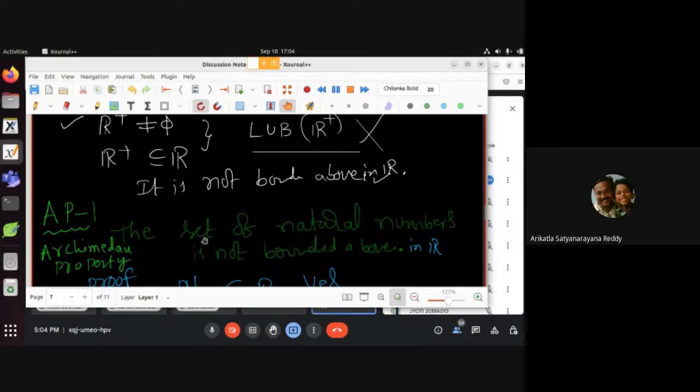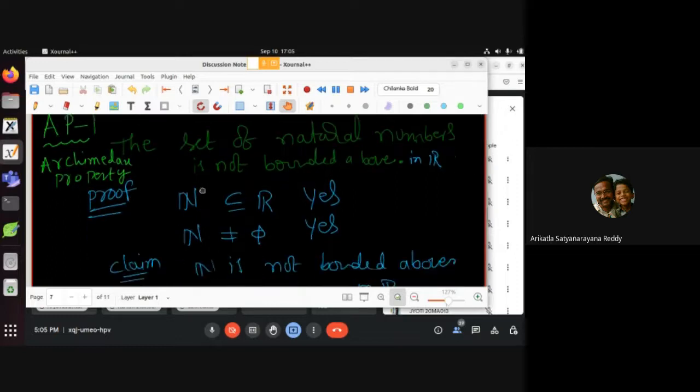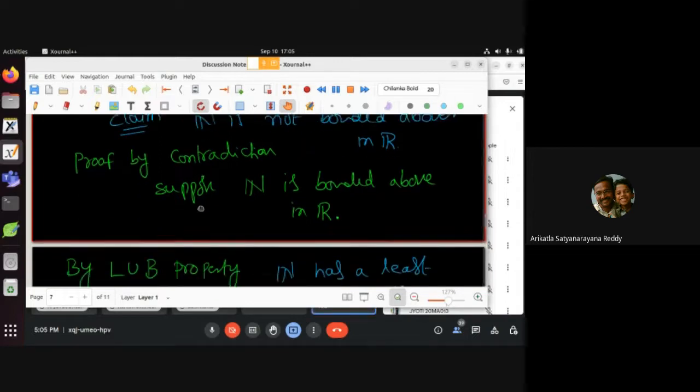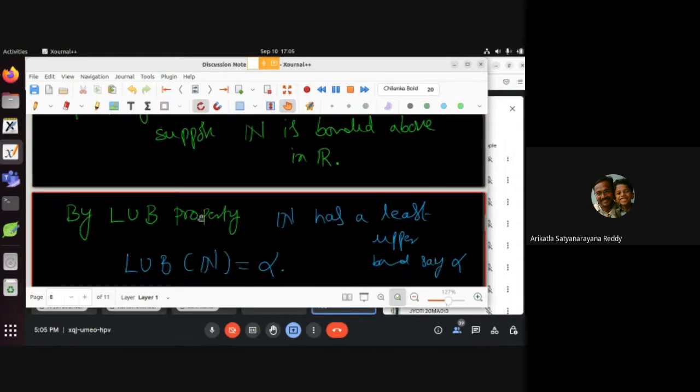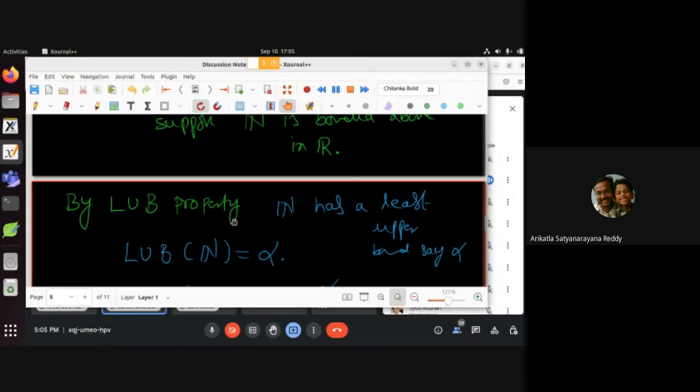Okay, right. So then by using the LUB property, we have a least upper bound. So let alpha be the least upper bound of the natural numbers. Next, afterwards, alpha minus 1 is less than alpha.